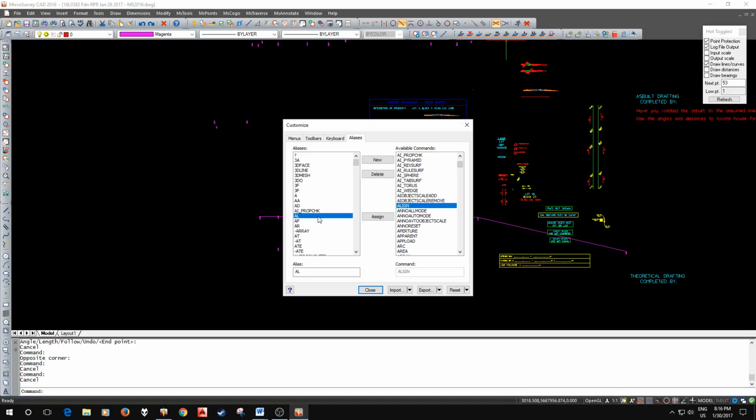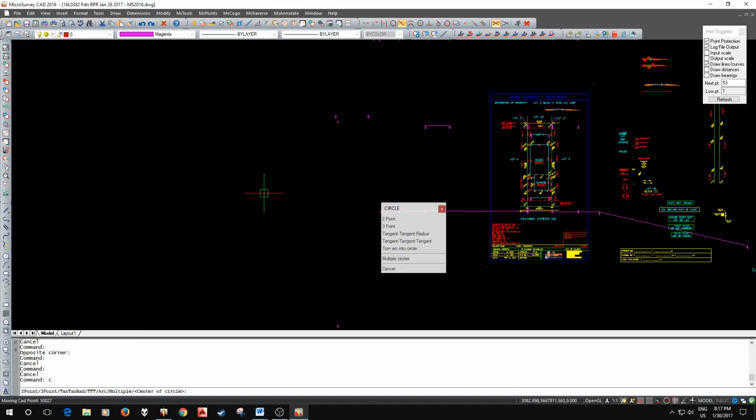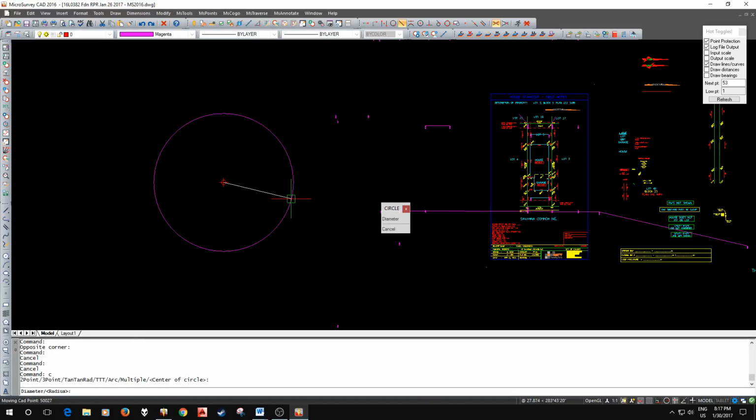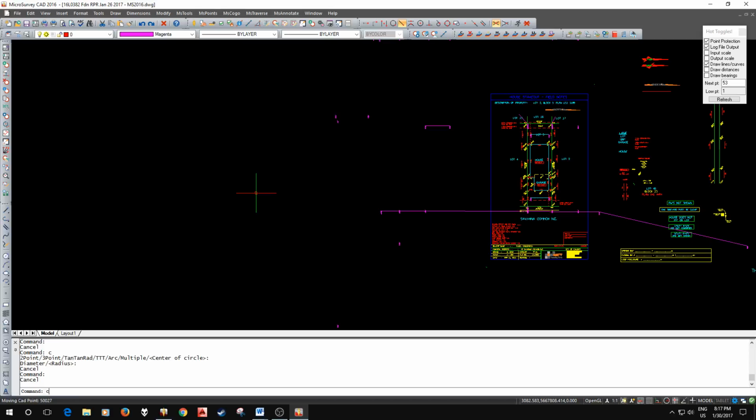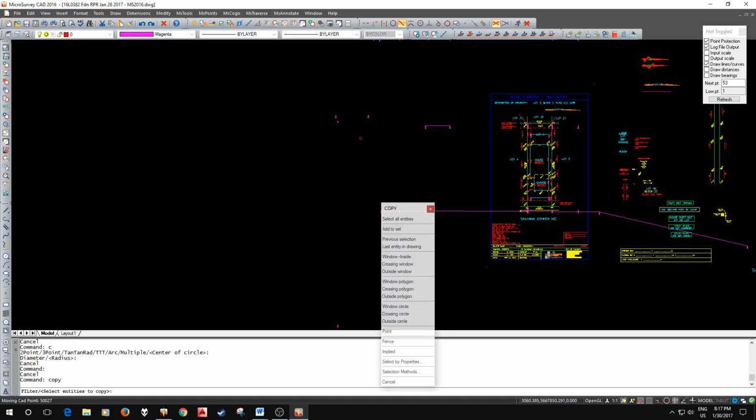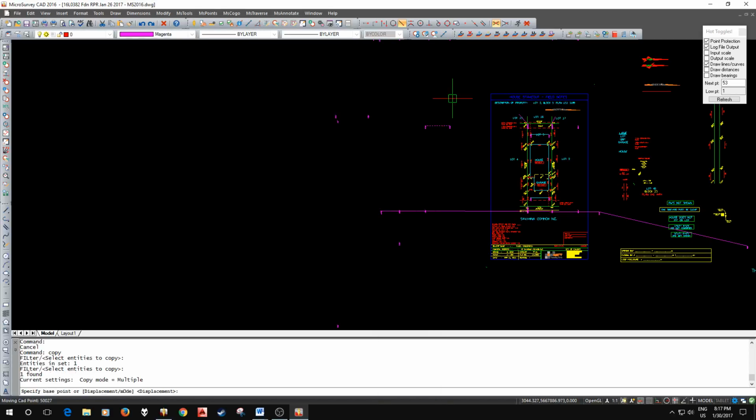So one common one that I use a lot that is not set correctly when I start up a new CAD is copy. So if I go to C here, you can see that it's assigned to the circle command. So if I press C on my keyboard, I'm going to get a circle. I would have to type in copy, the whole command, to actually use the copy command. So I'm going to change that right now.